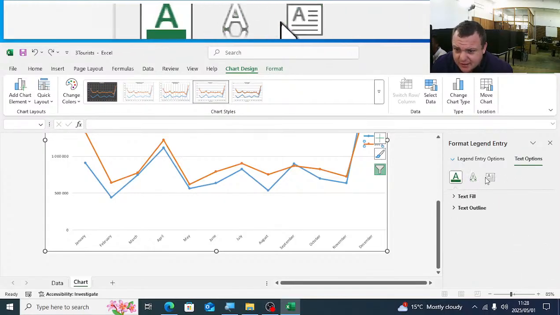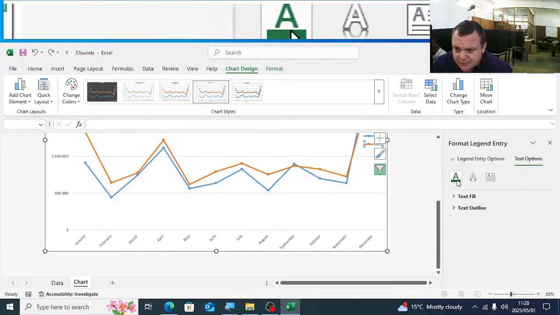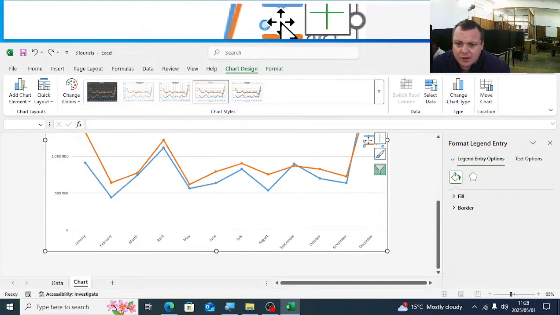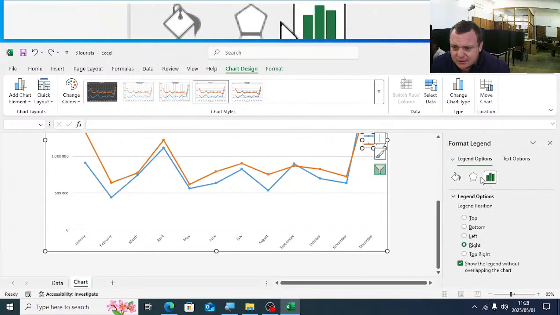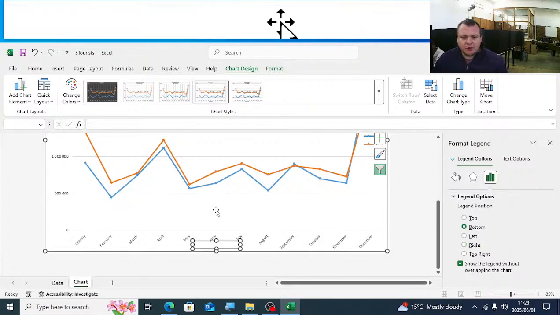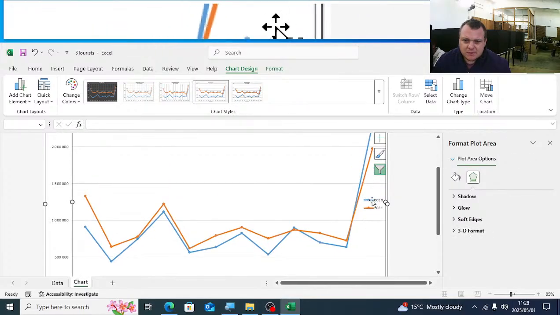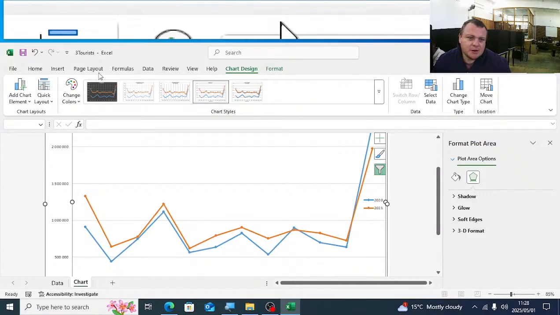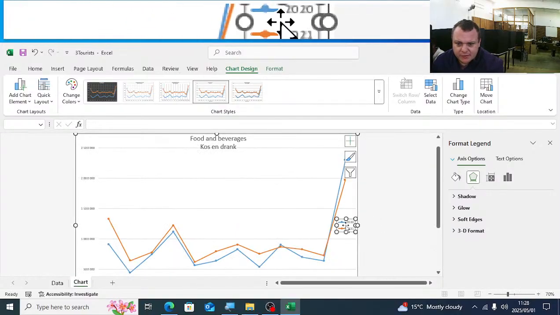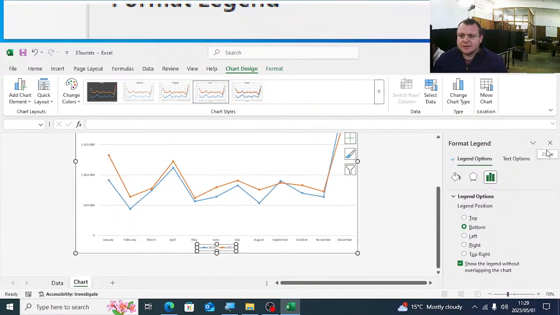But if you want to format the legend, you'll select the text options again. Let's just see if you can find it here. You can play around here. You will definitely find it somewhere here. Legend options, position, there you go. If you click on legend options, you'll see the position there. You'll just select bottom. Interesting, mine doesn't move. Let's just undo a bit. If I click there on the legend, there I have legend options, and I select the bottom. It should move there to the bottom, yes.